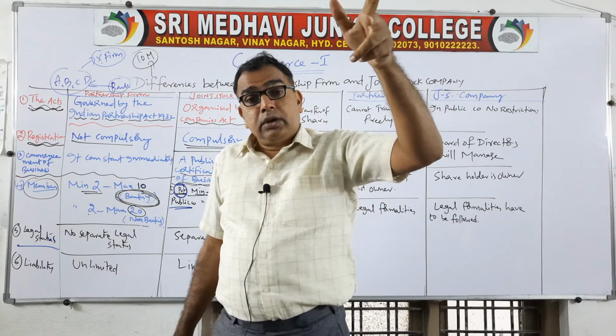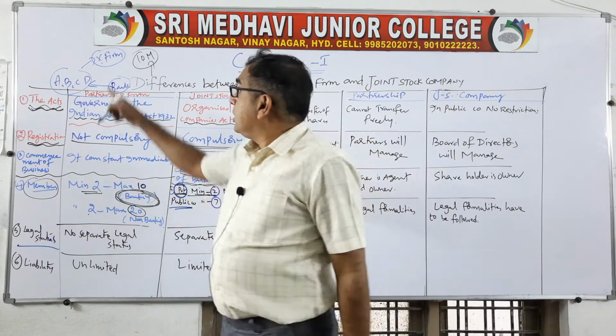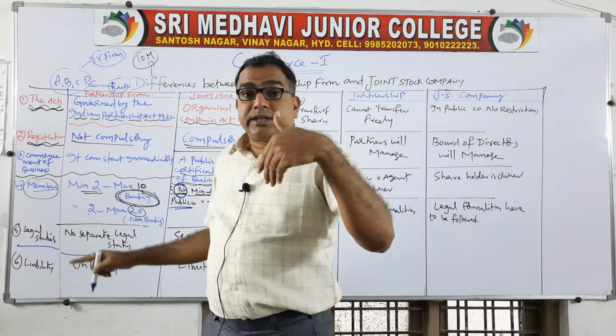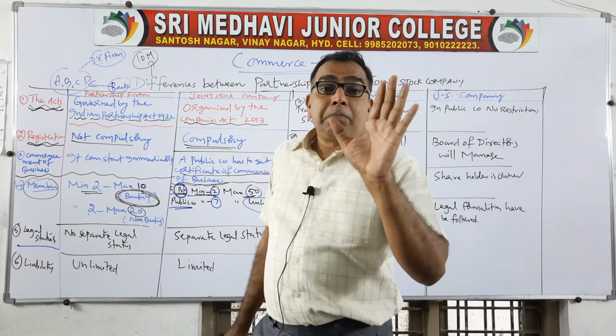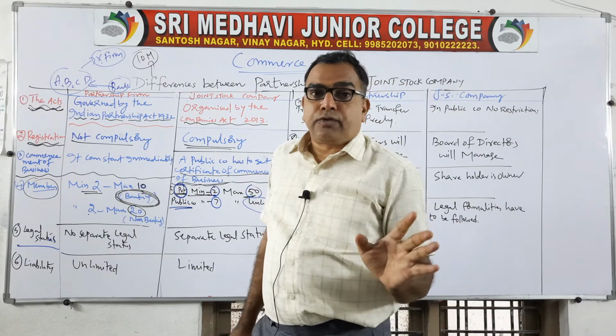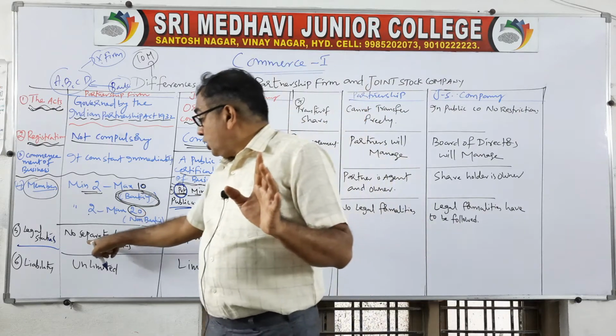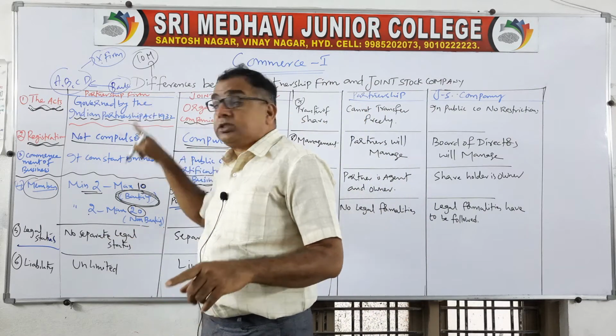Vice versa also. If any customer has cheated this firm, the firm cannot file the case. On behalf of the firm, partners will file the case. That means partners have the identity, but not the firm. That is what is called no separate legal status for a partnership firm.